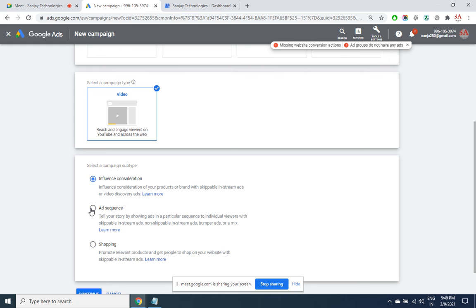And in case you have got some shopping product, then you can select as a shopping network ad, which will be displayed only in videos. You may want to sell something online, like say you must have seen Flipkart, Snapdeal type of ads there. Buy Samsung Galaxy S12 for the lowest price online through a video that you are explaining it, then those ads will be suitable. So I am going with the influence consideration.